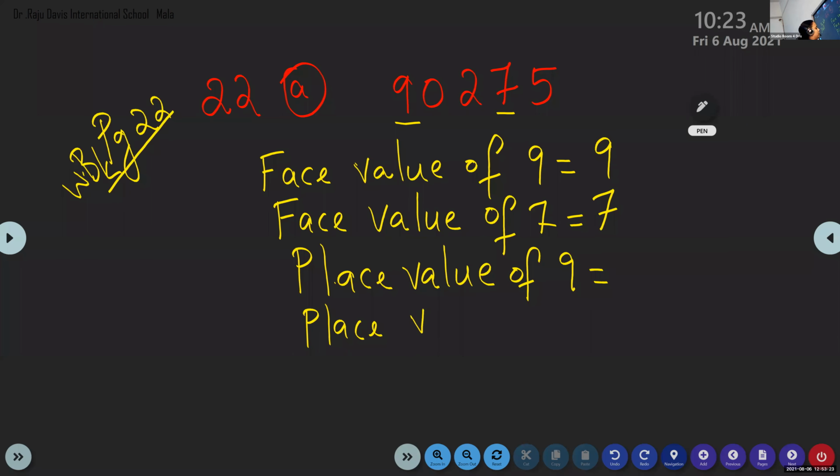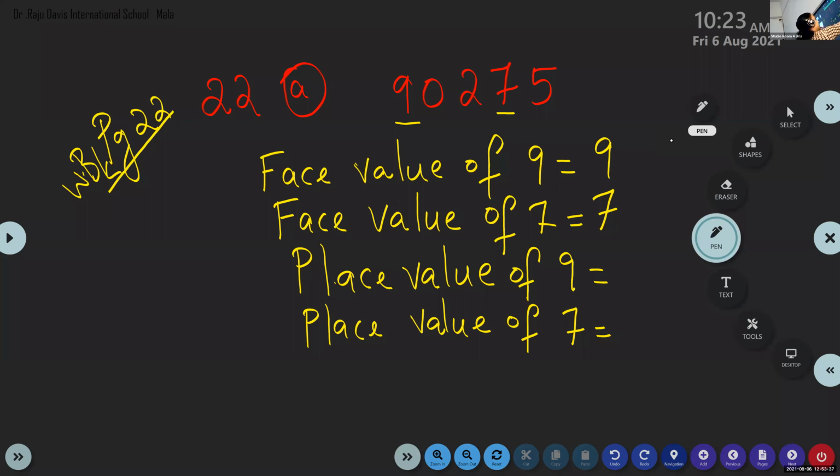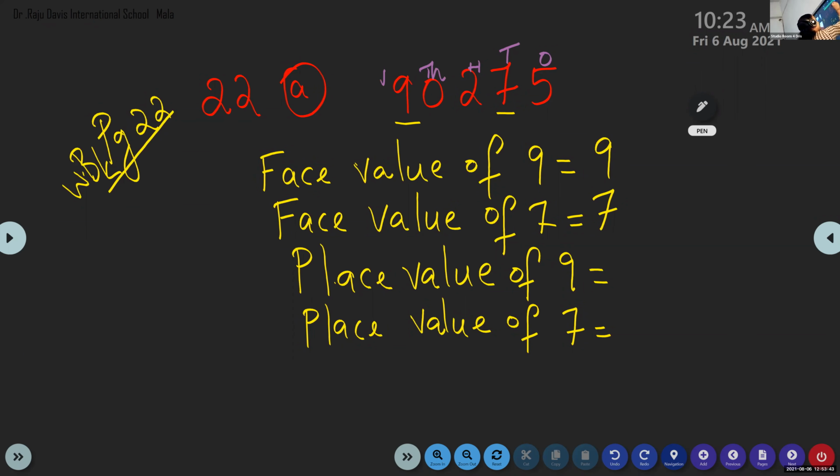Do alone, all of you. Before writing, you can see ones, tens, 100, 1,000, 10,000. So what is the place value of 9 and 7?